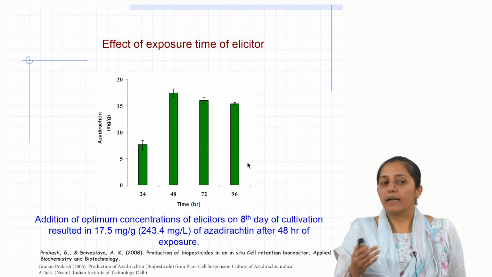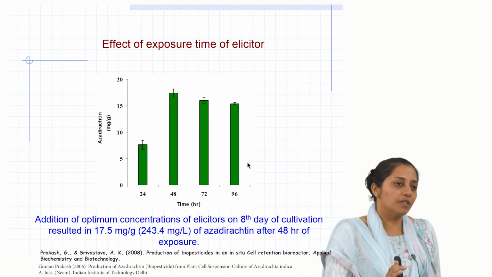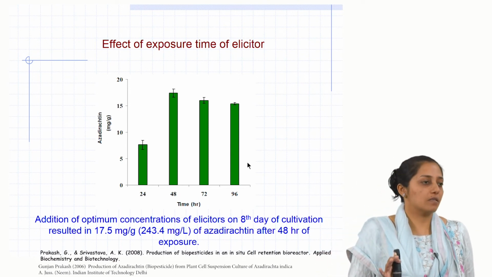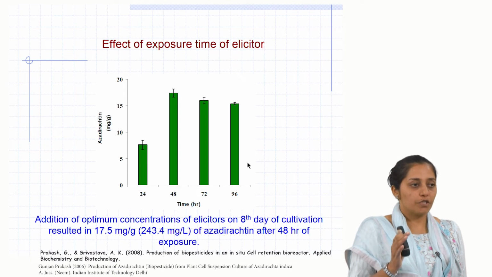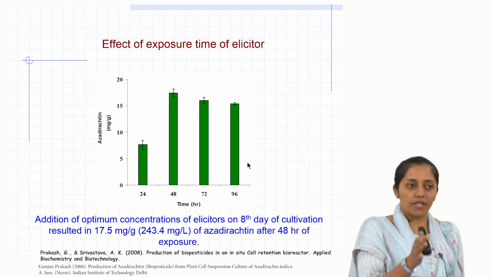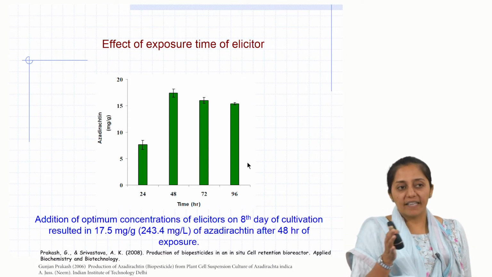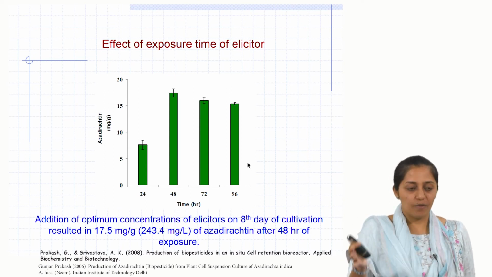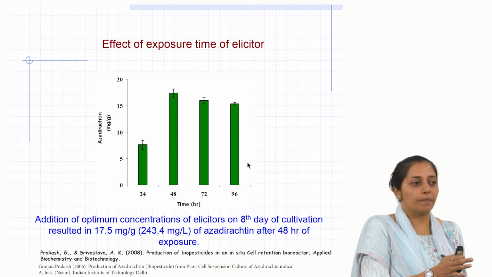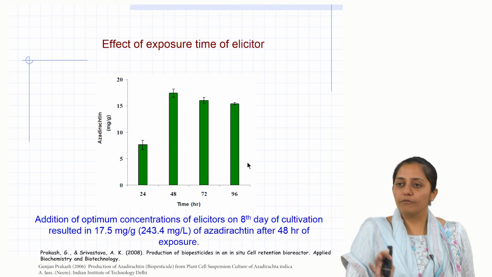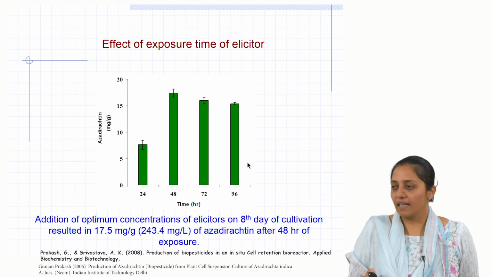Now as I said, they again did time of addition. For this selected elicitor pack, what should be the right time of addition so that there is minimum loss in biomass? They found that with 48 hours of exposure, which means adding the elicitor 48 hours before the harvest. The harvest time for the batch was 12 days, if you remember. So they added the elicitor 24, 48, 72, and 96 hours before the harvest day, and they found that an exposure period of 48 hours is good enough to get the maximum yield enhancement. Later it has dipped, maybe because of the viability of the cells getting affected.